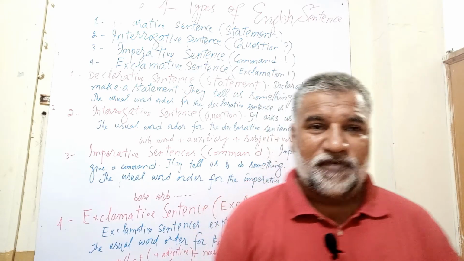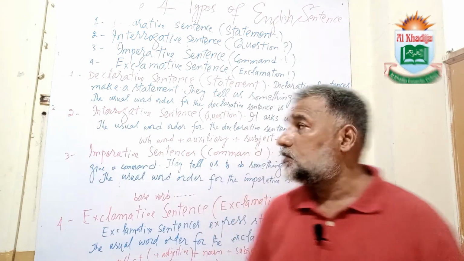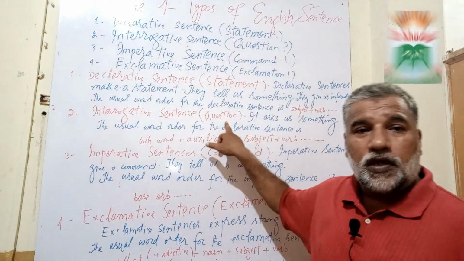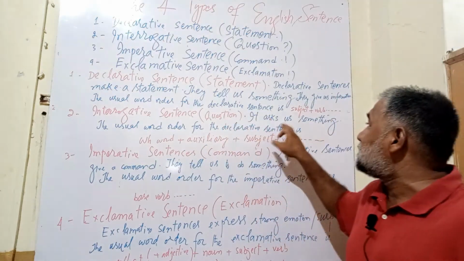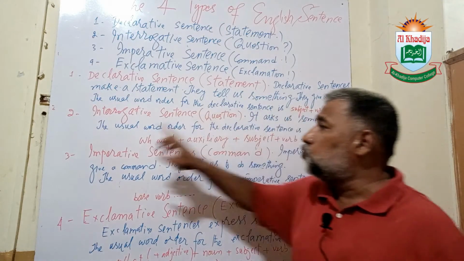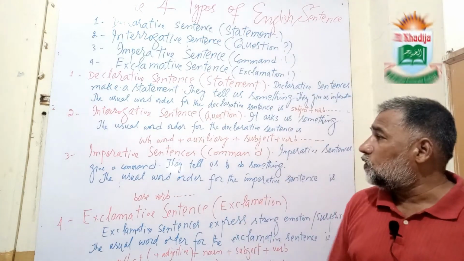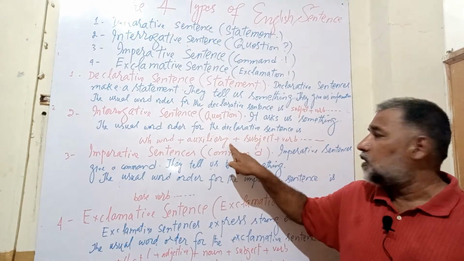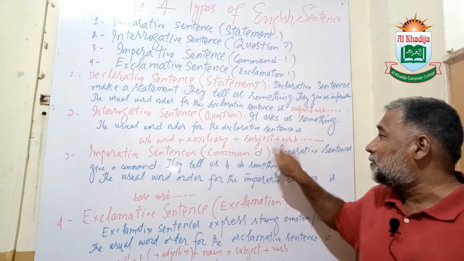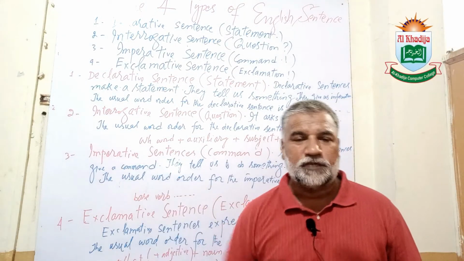The second type of sentence is interrogative sentences. An interrogative sentence asks for some information, it asks us something. The usual word order for the interrogative sentence is, let's have a look, WH word plus auxiliary helping verb plus subject plus verb. This is the usual word order for writing and speaking.